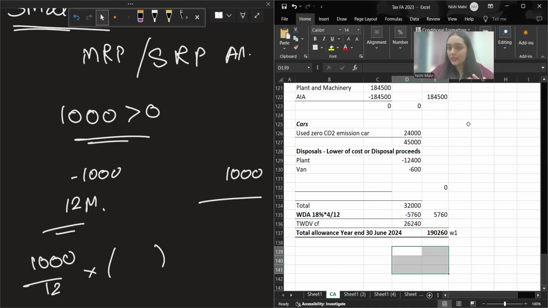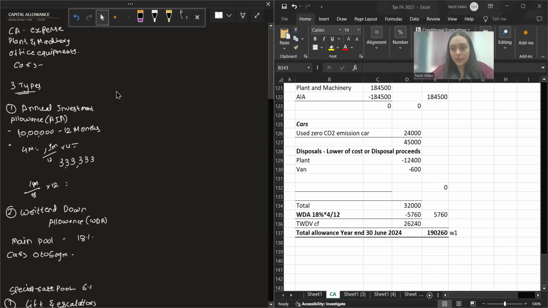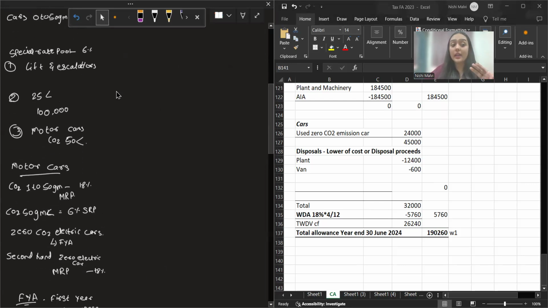So today, I'll just sum up. We started with your capital allowance chapter. In that we did the 3 types of allowances you get. One is the annual investment allowance. Second is the written down allowance, which is on SRP and main rate pool assets.